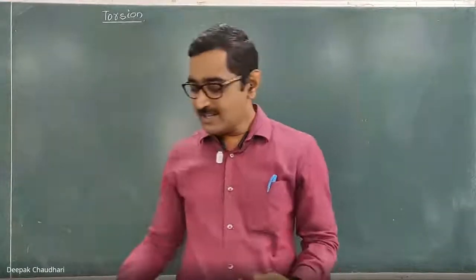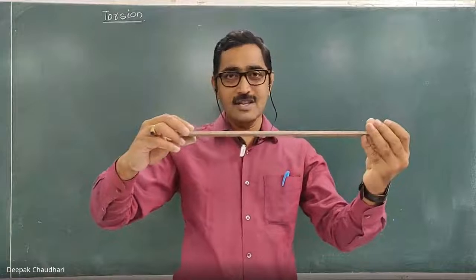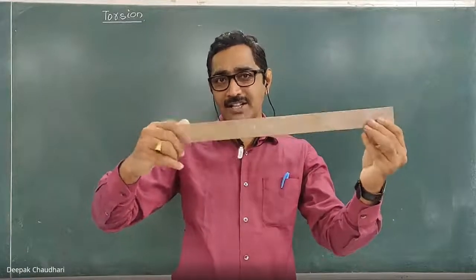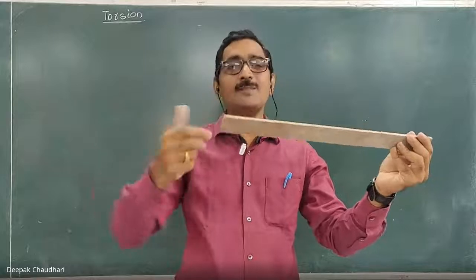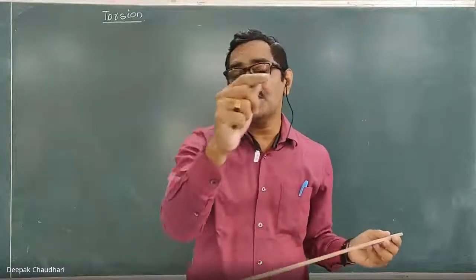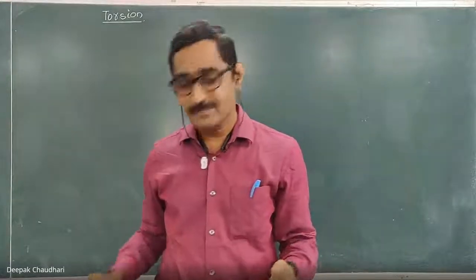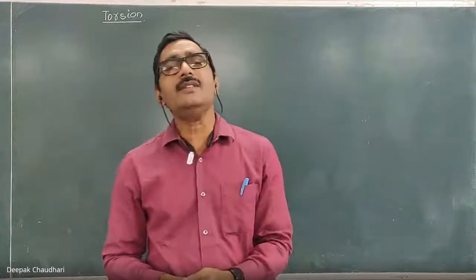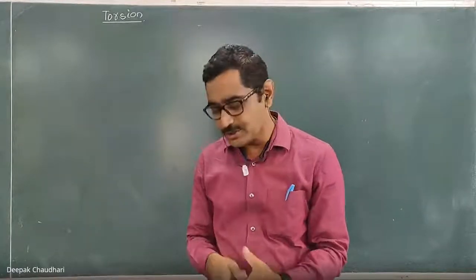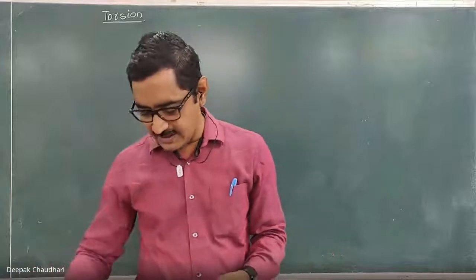When this shaft rotates and transmits the power, because of this rotational motion, that shaft is also subjected to the torque or twisting moment. Couplings are also subjected to the twisting moment or the torque. Various applications are there.